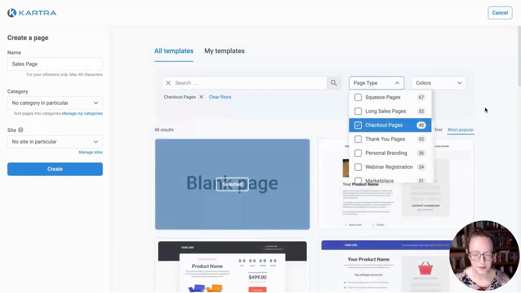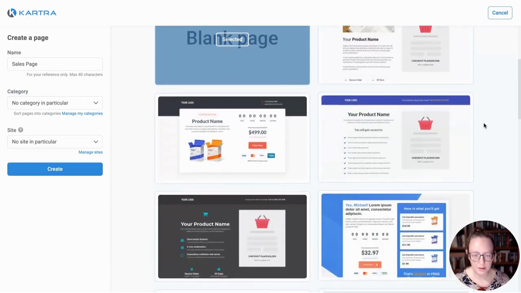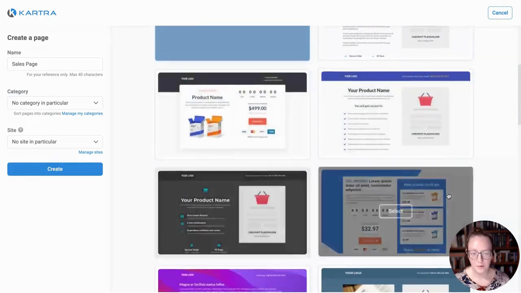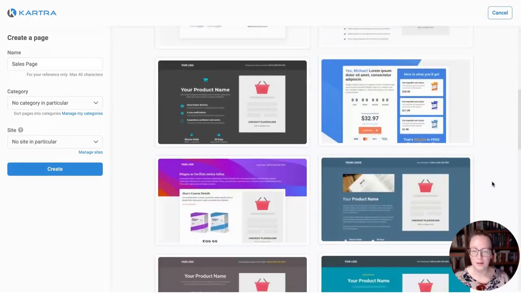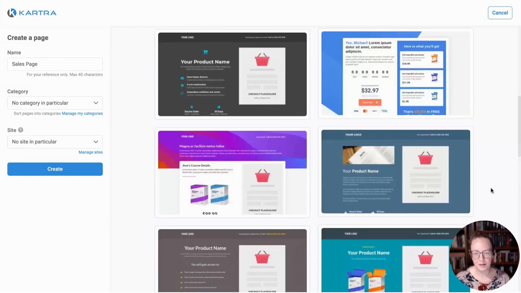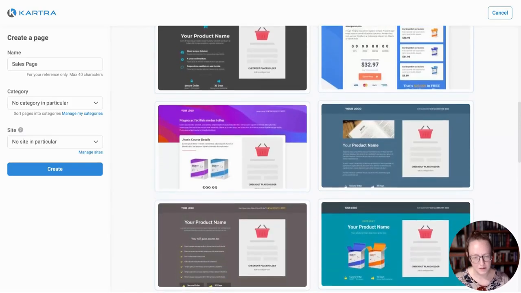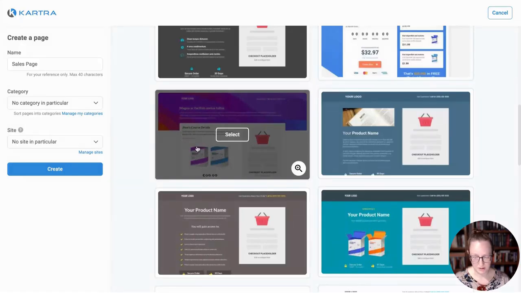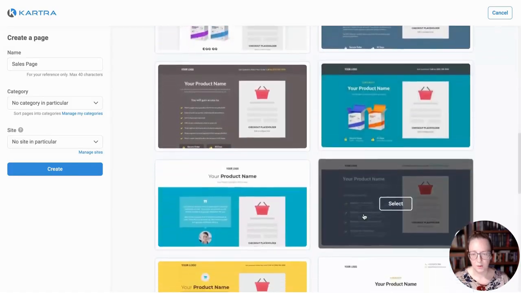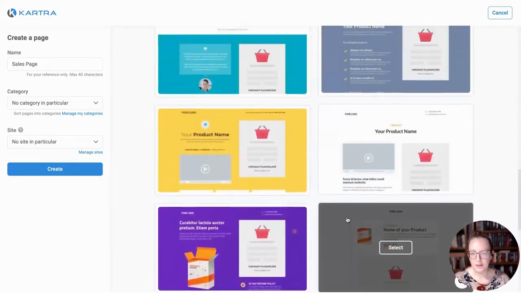So checkout pages is a good place to start. So if you look through these different templates, find one that looks like something that you like. I recommend really choosing a page based on the layout more than the colors and things like that, because you can always change the colors pretty easily, but the layout can be a little bit more time consuming. So like if you like the design of this where it has these kind of pictures on the side here and then the form is on that side, then that's a good way to go. Or any of these. I like this one here.